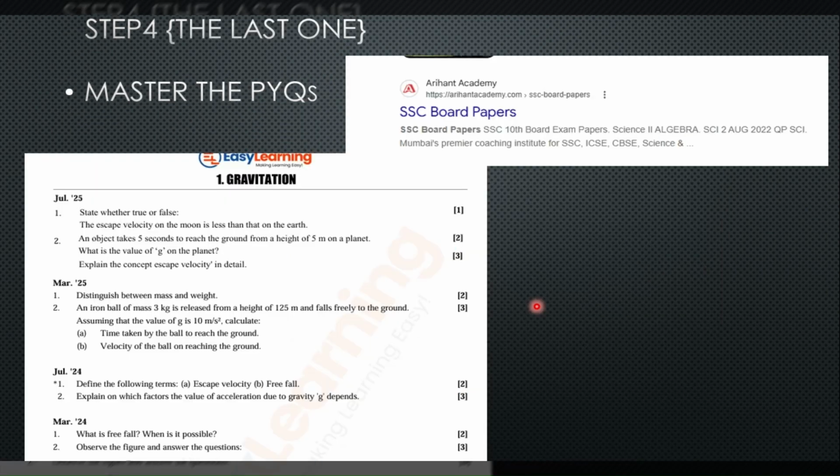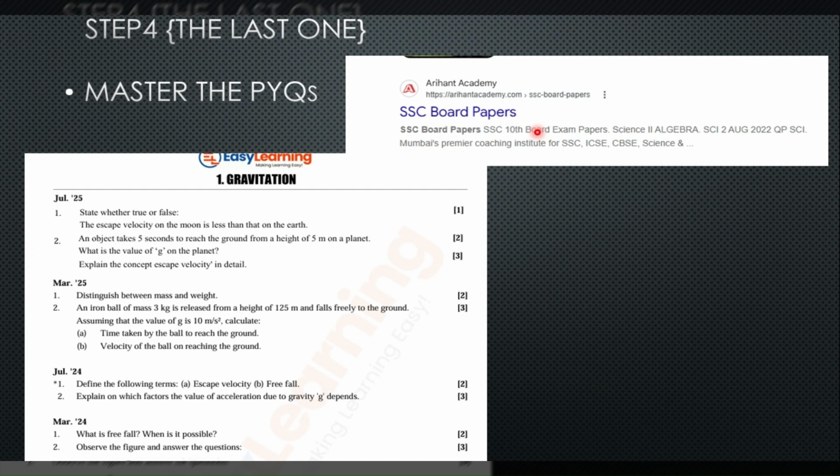The step 4 and the last one is to master the PYQs. Once you have done the exercise, once you are done with reading the chapter and doing all the important objectives and highlights, you have to go to PYQs. Now I have provided here where you can find the PYQs. For previous year papers, you can go to the Arihant Academy website. They provide papers for each year on that website. This website has helped me a lot. From 2025 you will get the papers, I guess. 2026 paper you will not get over here. But yes, it is a wonderful website.